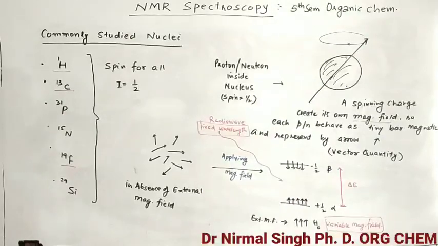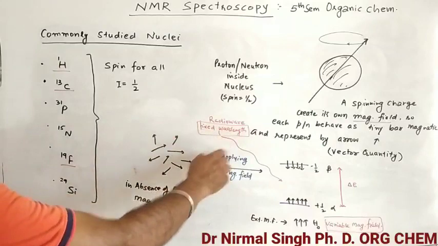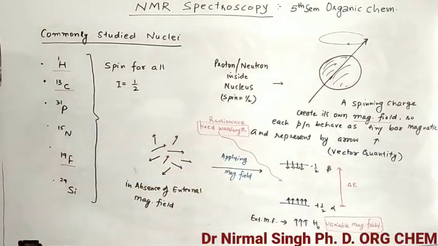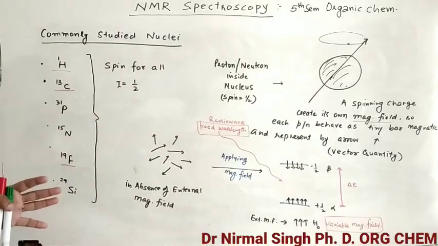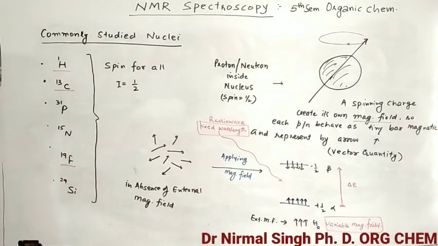Simultaneously, we shine radio wave light on the matter. This is our matter having two states, alpha and beta. We are shining light and simultaneously applying an external magnetic field.